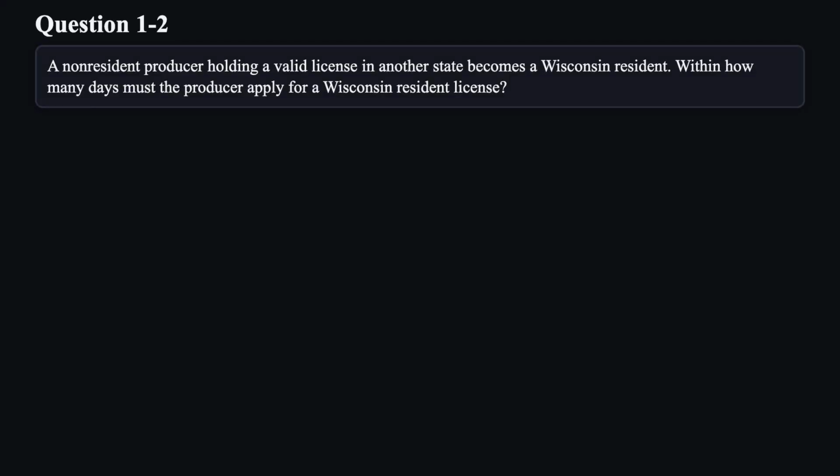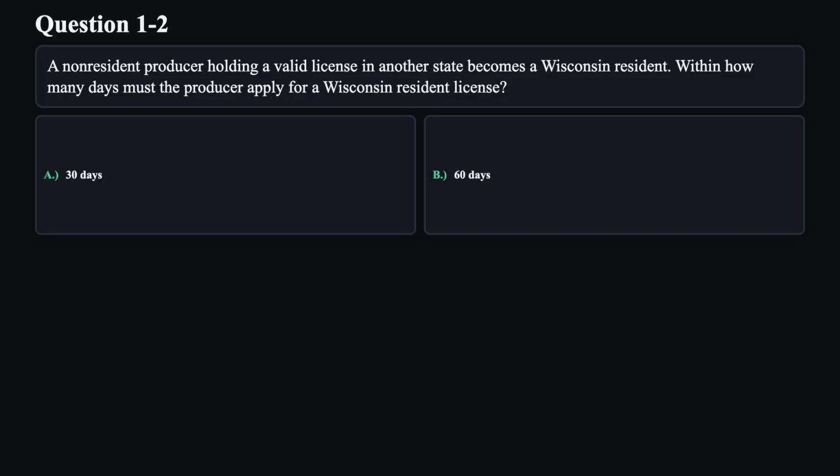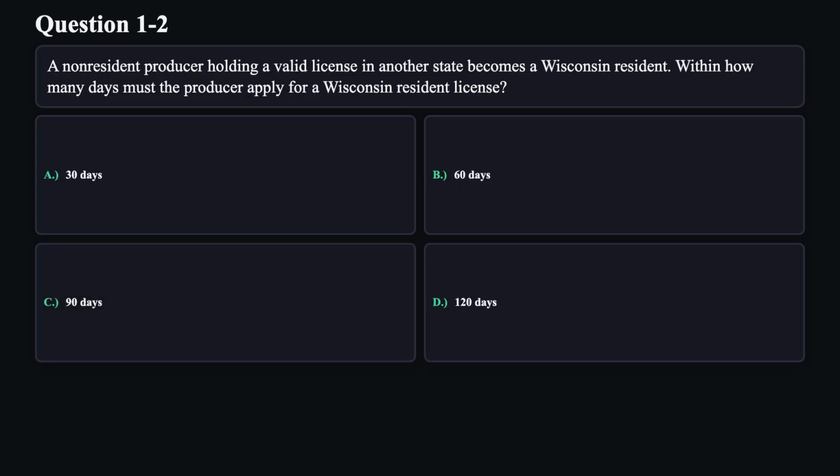Question 2. A non-resident producer holding a valid license in another state becomes a Wisconsin resident. Within how many days must the producer apply for a Wisconsin resident license? A, 30 days. B, 60 days. C, 90 days. D, 120 days.